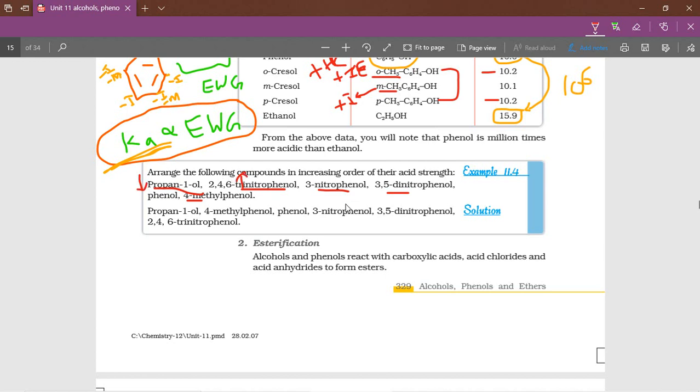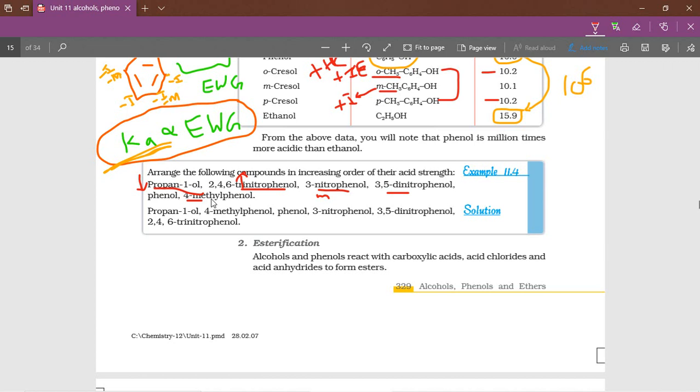Next, here only one nitro, that means the meta nitro. Here 3,5, something better. Phenol, nothing is there.